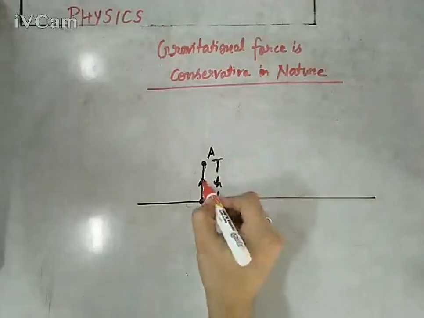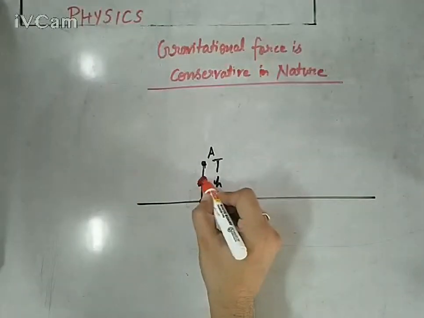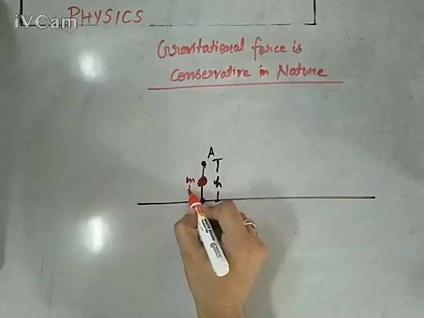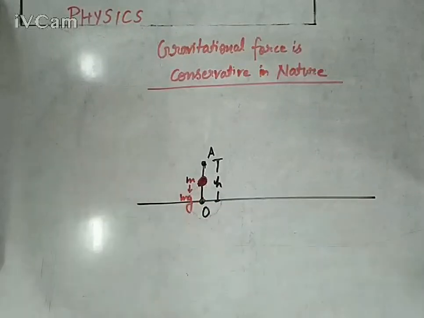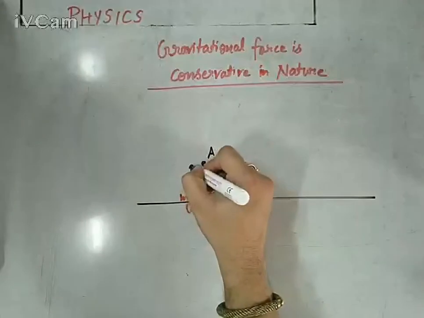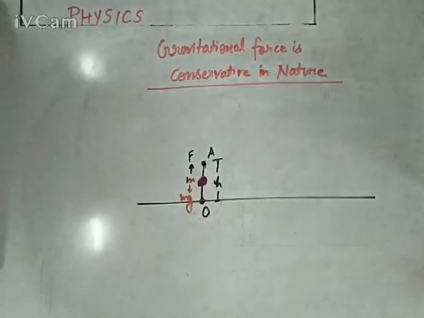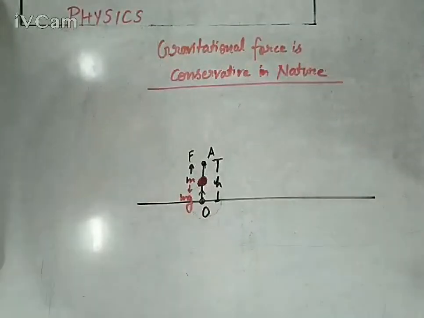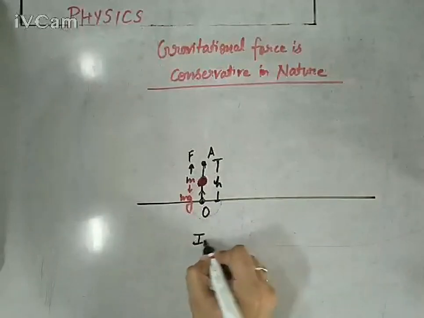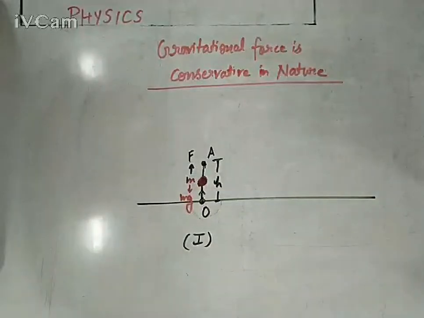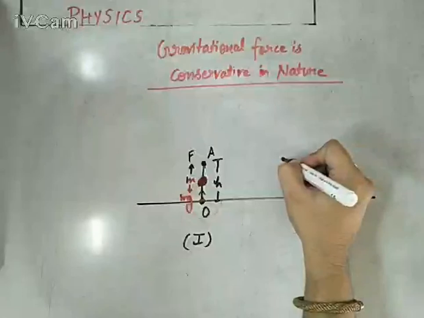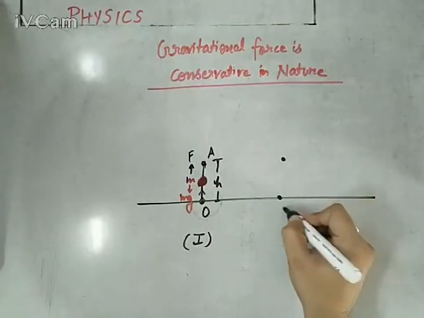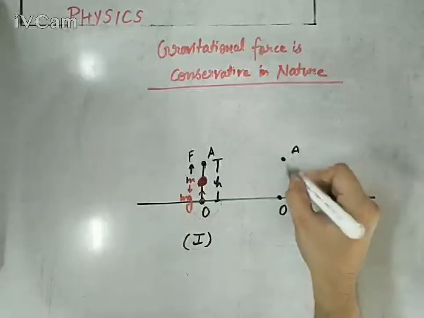You are sending this body of mass m up to this height, so its weight would be mg, acting in the downward direction. So a force F should be minimum mg if you want to lift this body and move it up against gravity. So this is the first case. The second case is against gravity up to the same height, but this time we choose a different path.